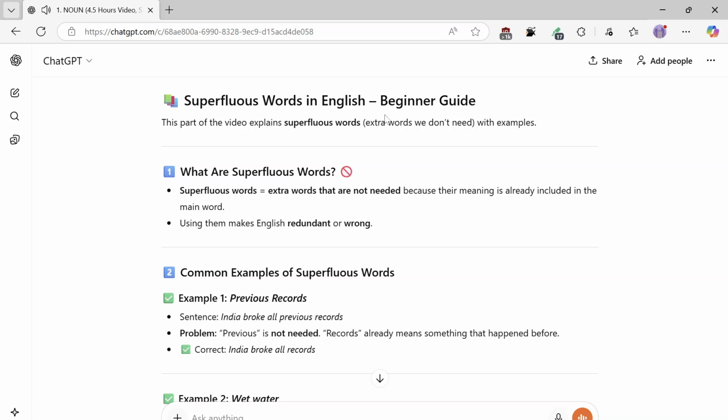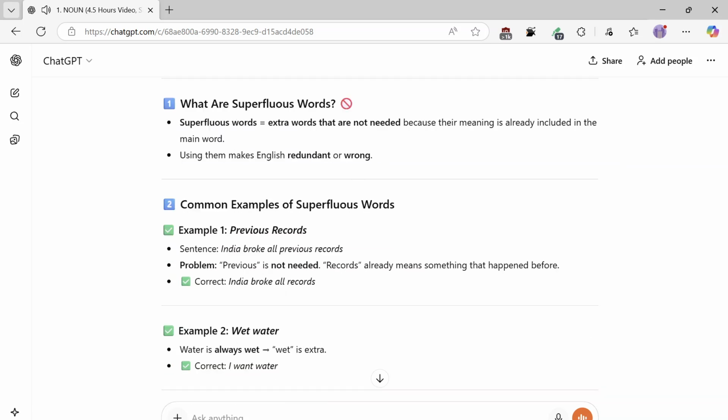Superfluous words in English, beginner guide. This part of the video explains superfluous words, extra words we don't need, with examples. What are superfluous words? Superfluous words are extra words that are not needed because their meaning is already included in the main word. Using them makes English redundant or wrong. Common examples. Example 1, previous records. Sentence: India broke all previous records. Problem: previous is not needed. Records already means something that happened before. Correct: India broke all records.